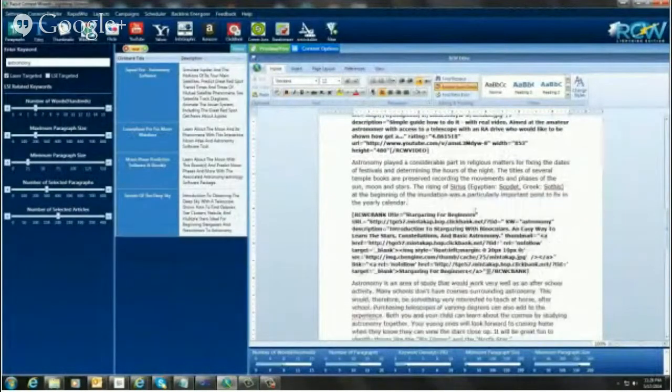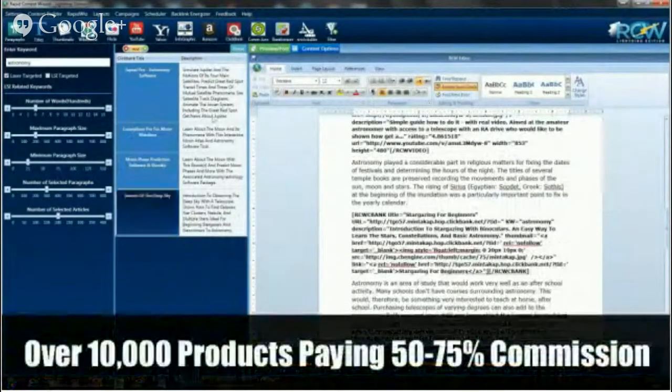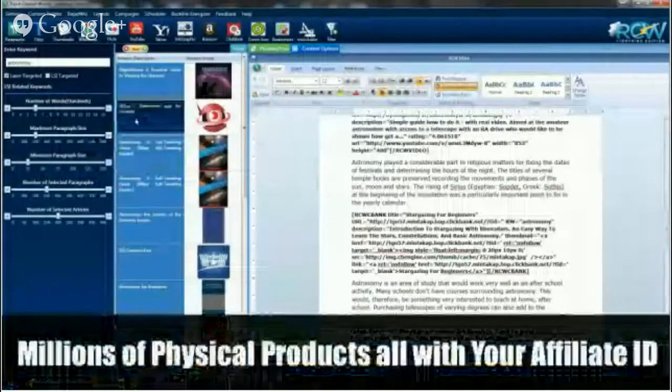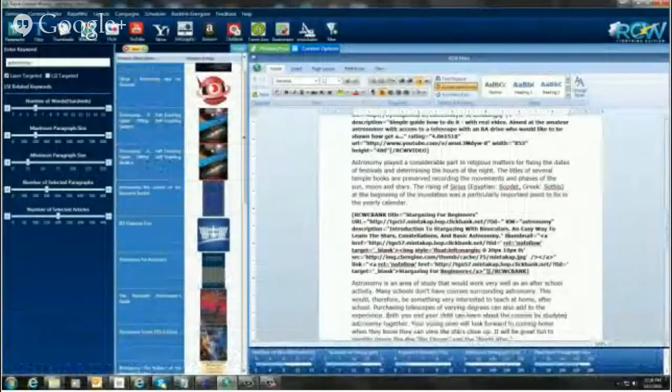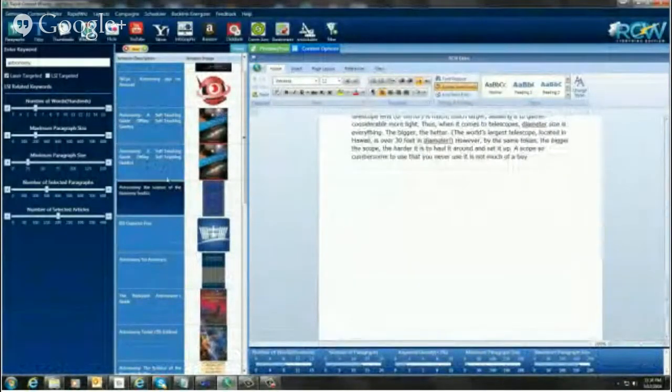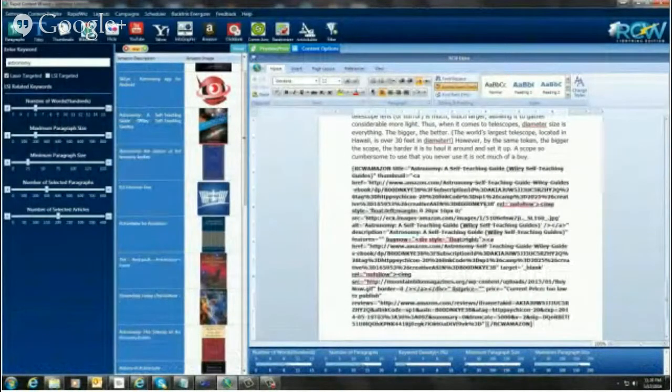And I put that in there. And now we have a ClickBank offer. And as well, I'm going to put an Amazon offer in here. Okie doke. And now we have all kinds of astronomy guides and things in here. Here's one, an astronomy guide. And I'm just going to stick this right on the end. And there we go. Okay, well now we have everything that we want in our article.